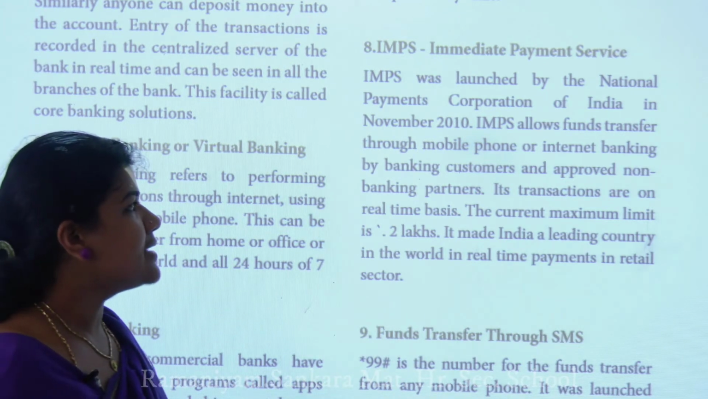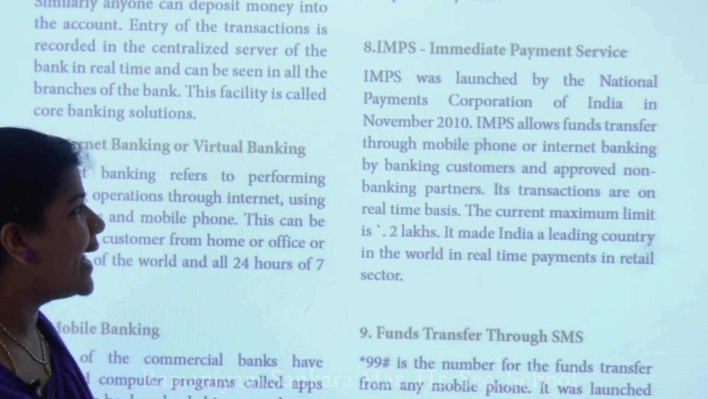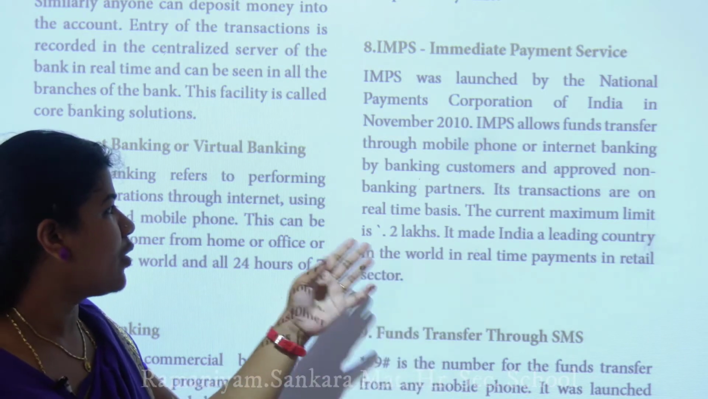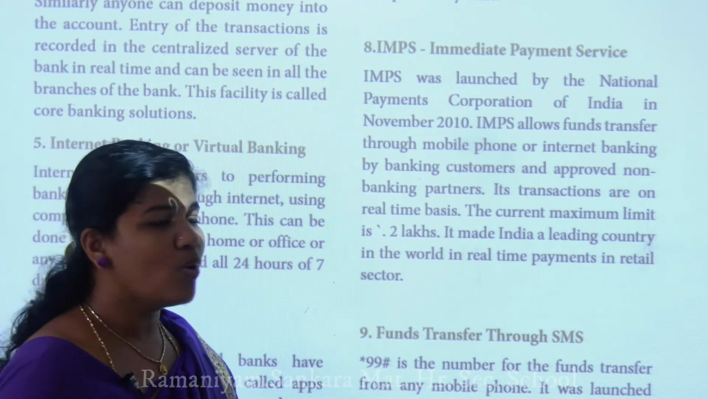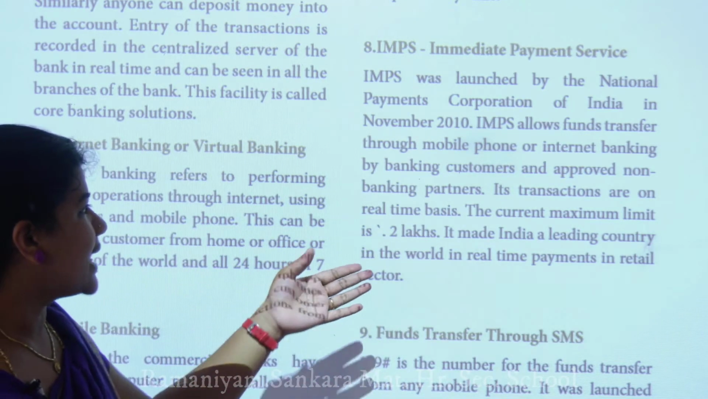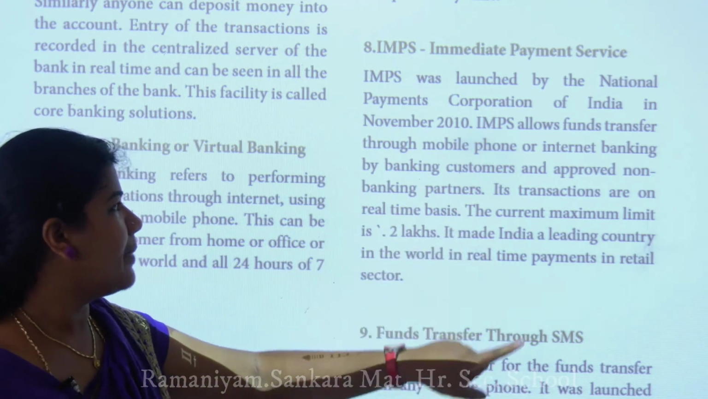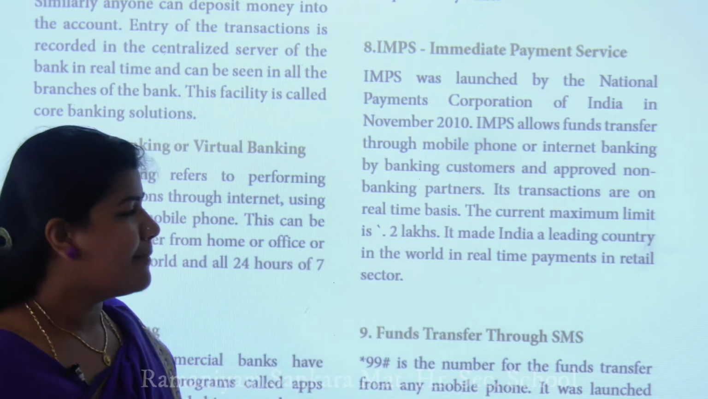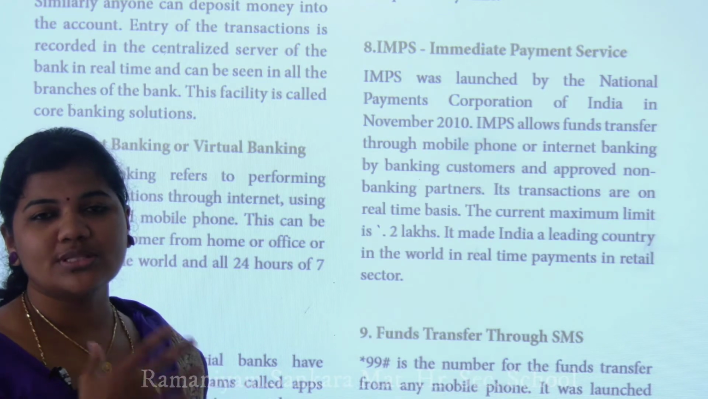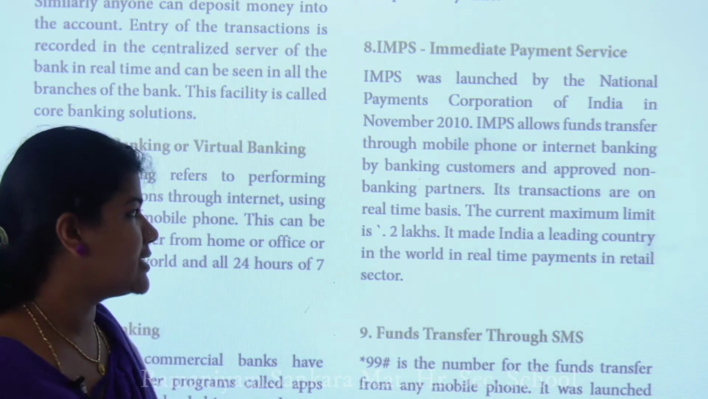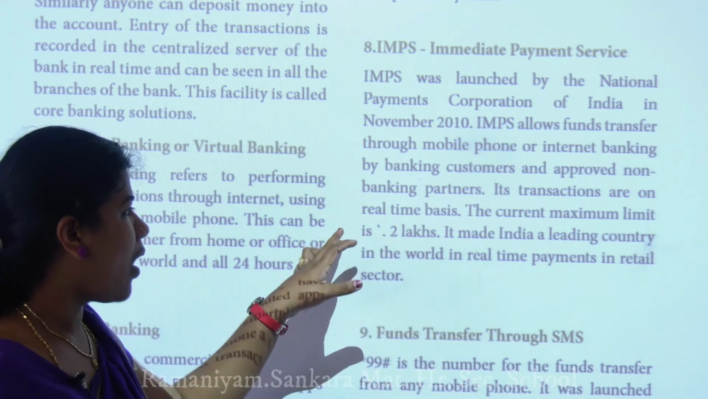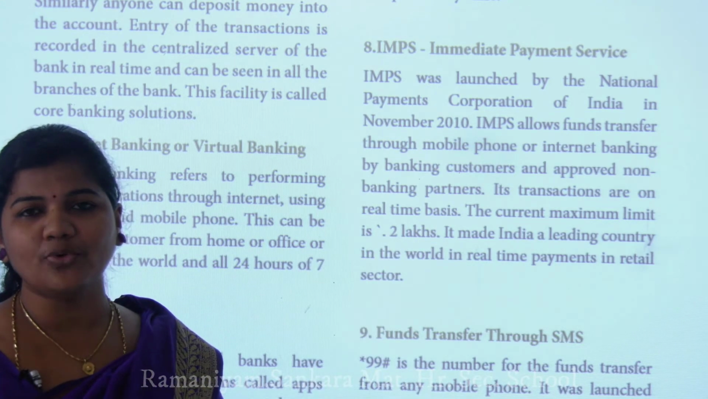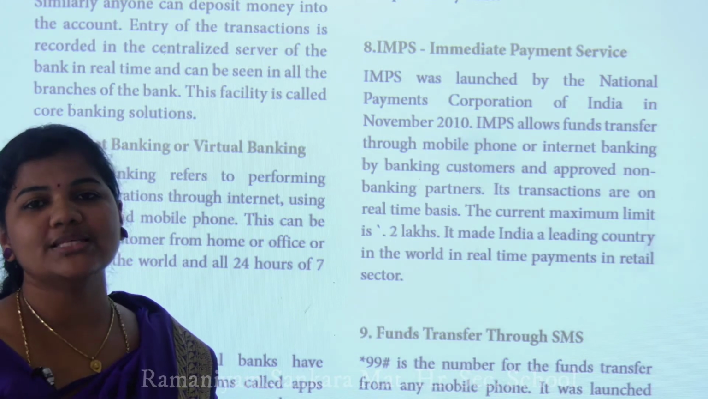IMPS allows funds transfer through mobile phone or internet banking by banking customers and approved non-banking partners. So who are all using this? Mobile phone or internet banking by banking customers and approved non-banking partners; these partners have to use it. Each transaction is on a real-time basis. Real-time basis means if you have any amount in your bank, you can get it easily.